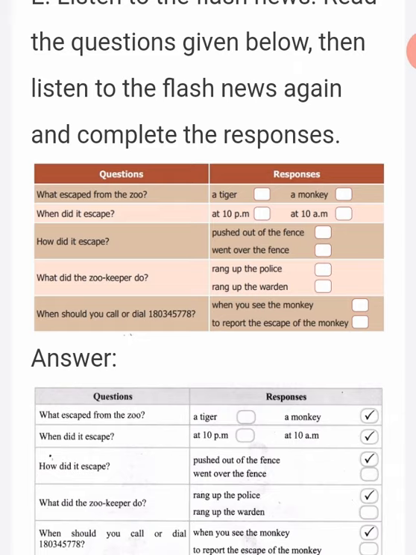The correct answer is rang up the police. Next question, when should you call or dial 180-345-776? The correct answer is when you see the monkey.